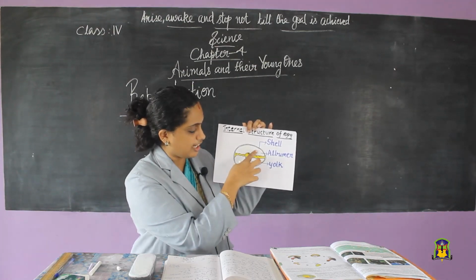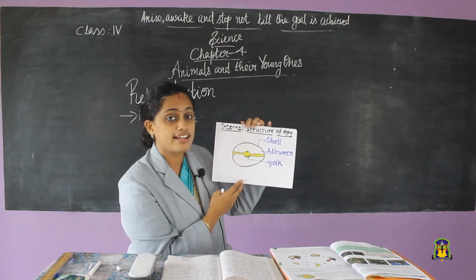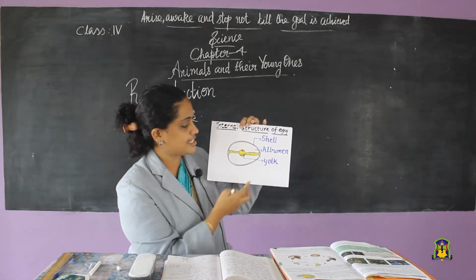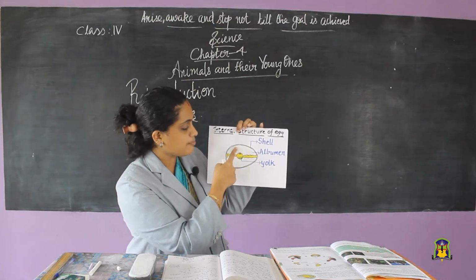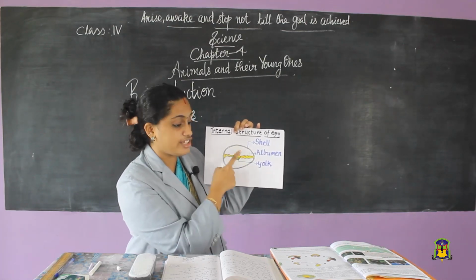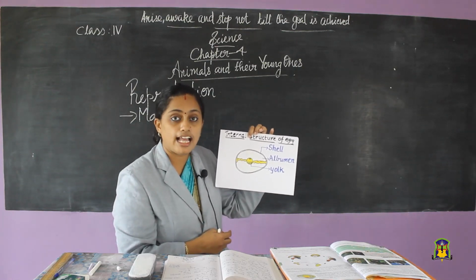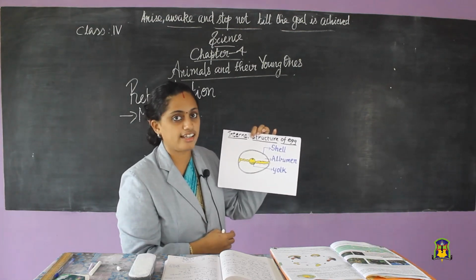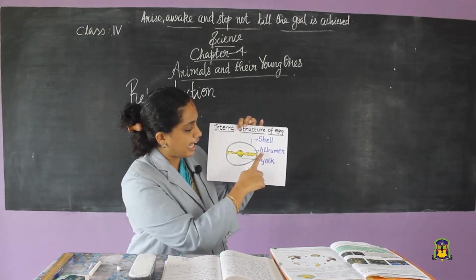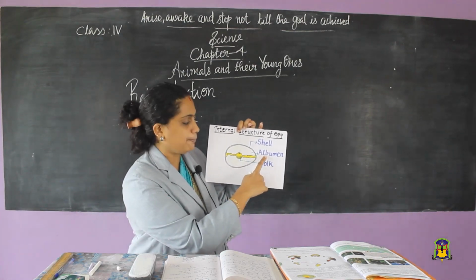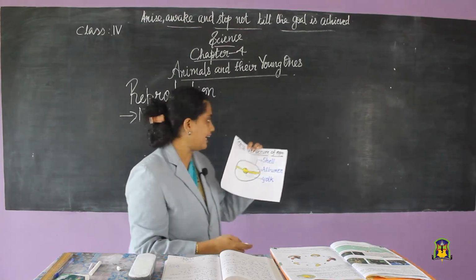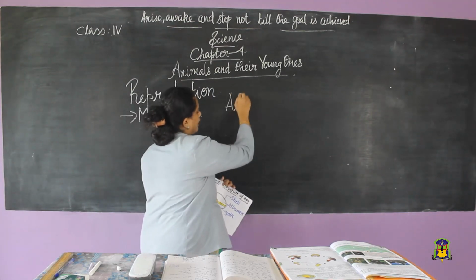Inside that eggshell, there is a white jelly-like substance. It is called albumin. A-L-B-U-M-E-N. Albumin.